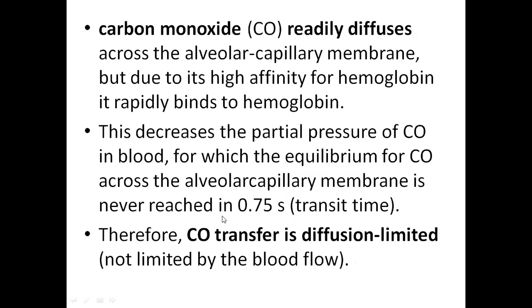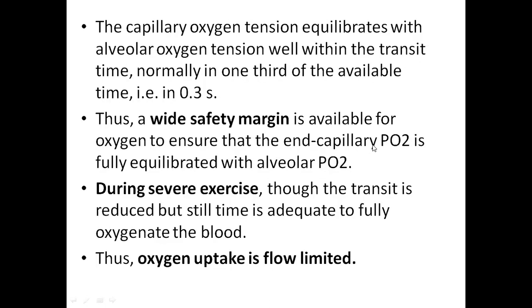Transit time is normally 0.75 seconds. Even though the cardiac rate increases, the duration of the cardiac cycle decreases. It will never decrease less than 0.45 seconds. Systole will never reduce its duration; what reduces its duration is your diastole. However it might be, the duration can never go below 0.3 seconds. So within this 0.3 seconds, because of this wide safety margin, oxygen partial pressure is reached equally on both sides. It will reach equilibrium with alveolar PO2.